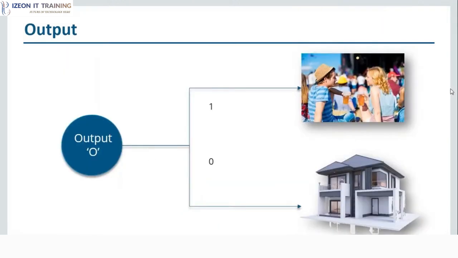Let's see the output. The output will be 1 when you're going to the beer festival, and the output will be 0 when you want to relax at home. You want to have beer at home only. You don't want to go outside. So these are the two outputs, whether you're going or you're not going.